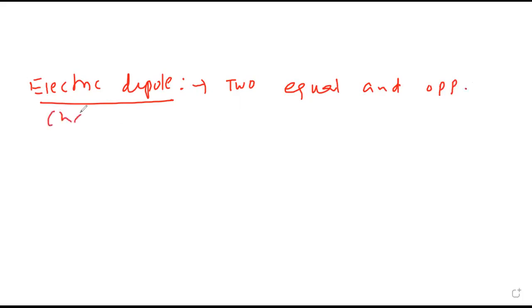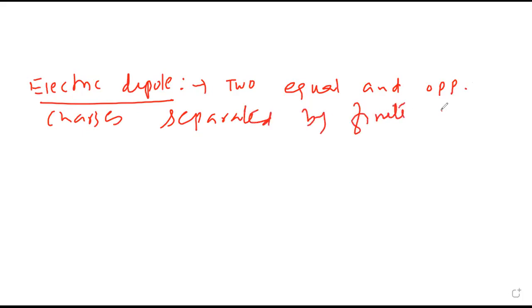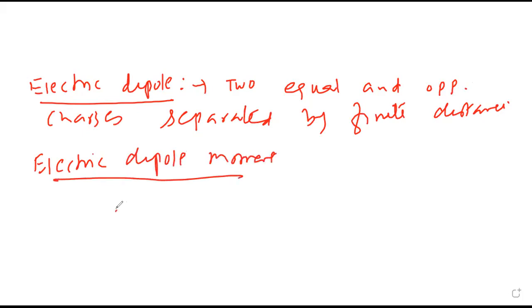Equal and opposite charges separated by finite distance. What is dipole moment? Electric dipole moment is the product of any one charge into the distance between the two charges.